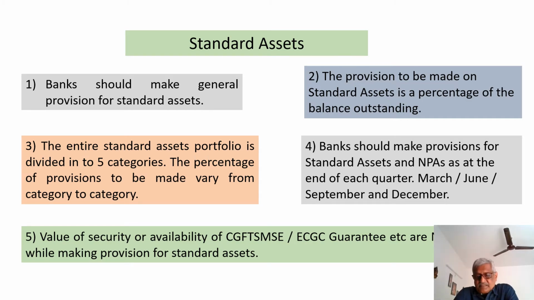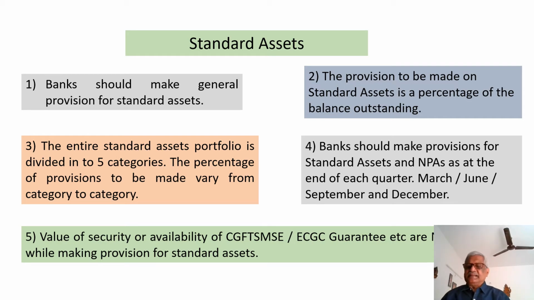First of all, let us understand, even for the standard assets, which are performing assets, where there is no out of order or overdue position exceeding 90 days, banks are required to make provision. But the amount of provision, or the percentage of provision to be made, is very nominal compared to that of a substandard or doubtful or loss asset category. Banks should make general provision for standard assets. When we say general provision, it is not account specific.